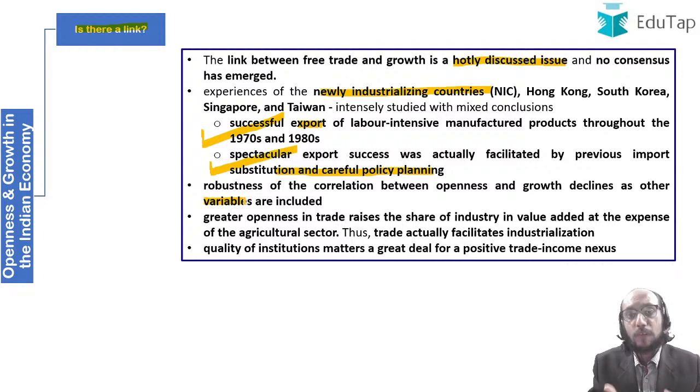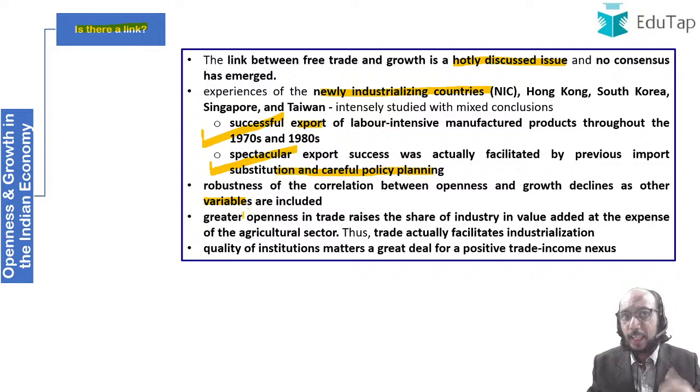For example, you should have a skilled workforce. You should have good infrastructure. You should have good, attractive policies in place. You should have a good market in place, right? So there are many variables which determine what will be the level of growth. And when we are undertaking research, we are not able to conclusively say that yes, openness of the economy results in growth of the economy, right?